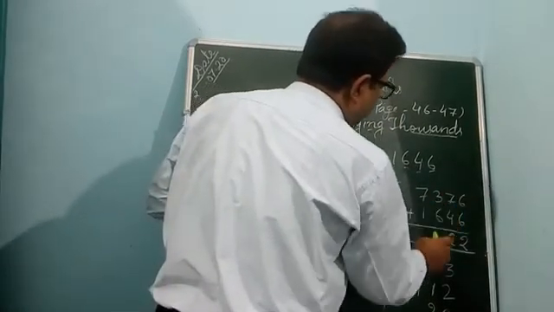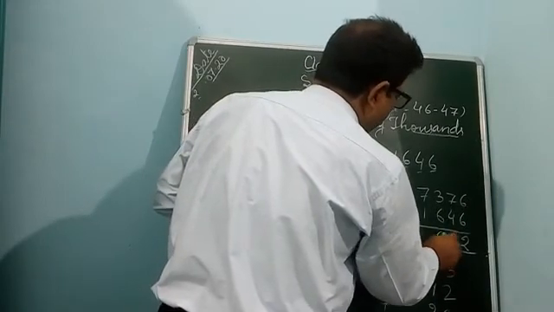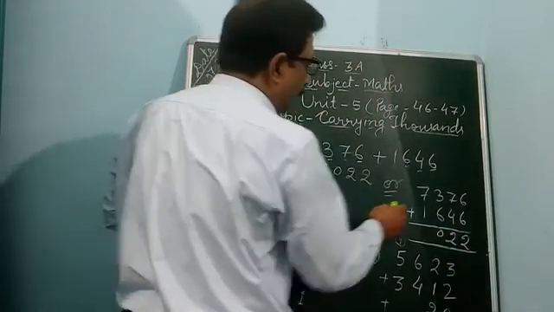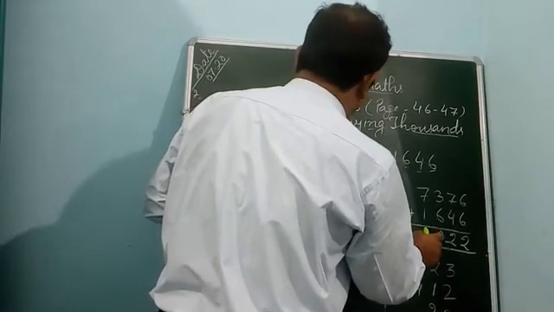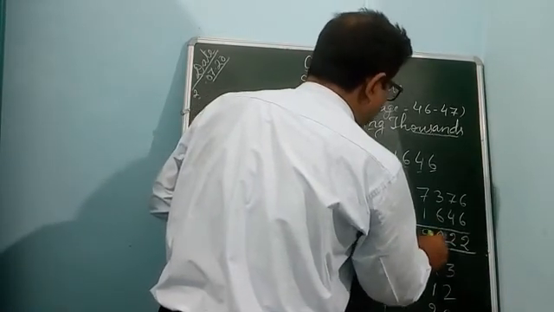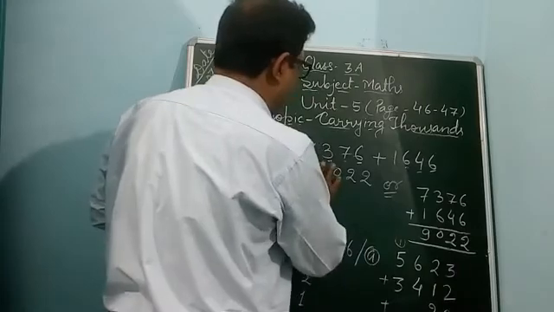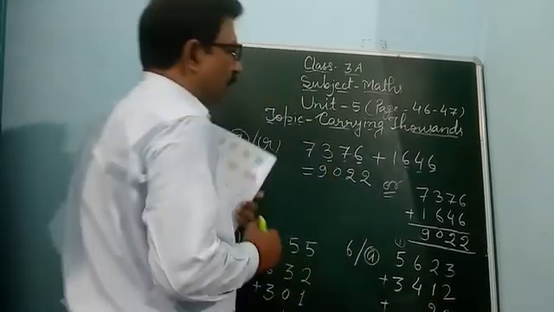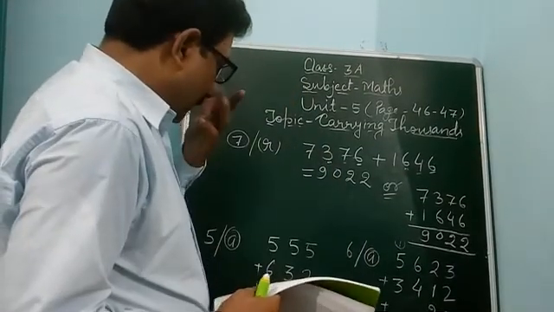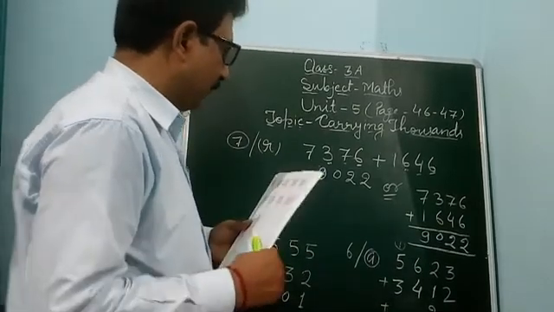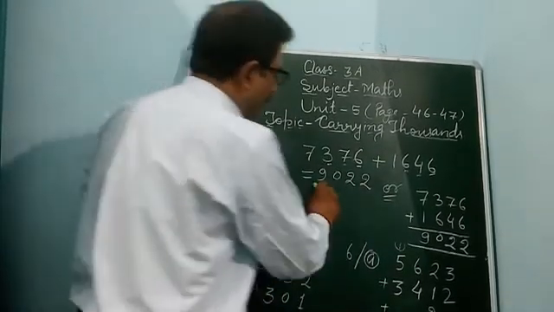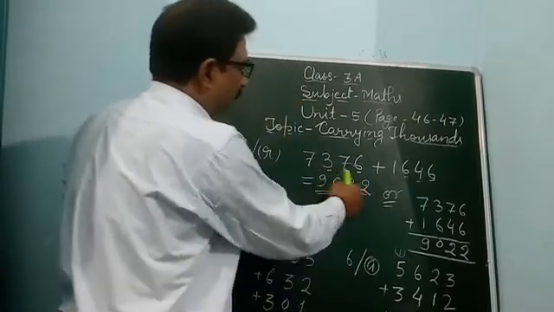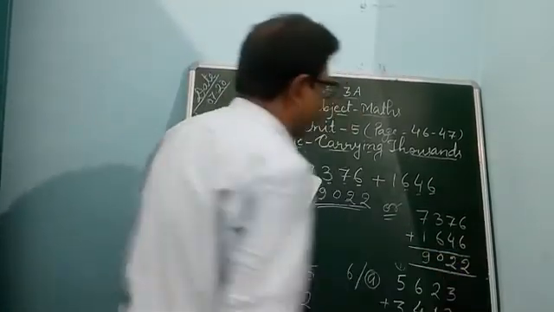So 6, 3, 9 and 1, 10, again 1 carry, 7 and 1, 8 and 1, 9. Sorry, here it will be 9. So both answers are the same, 9022, 9022.